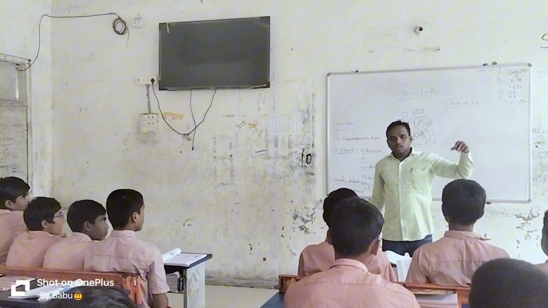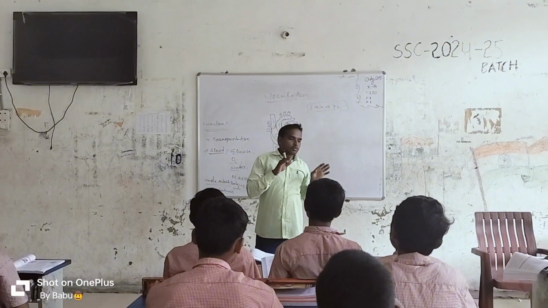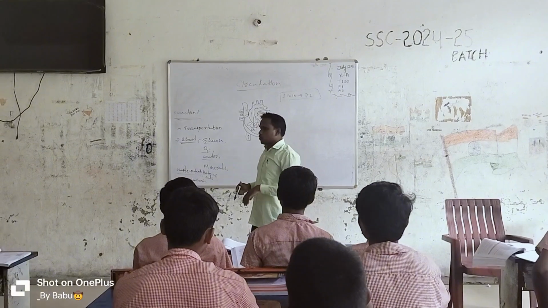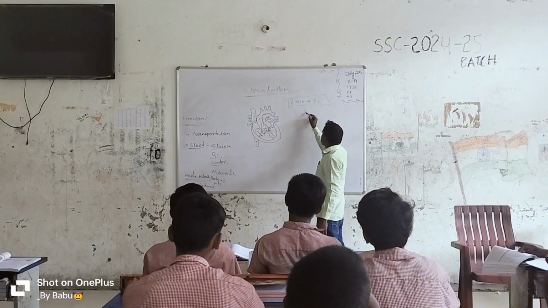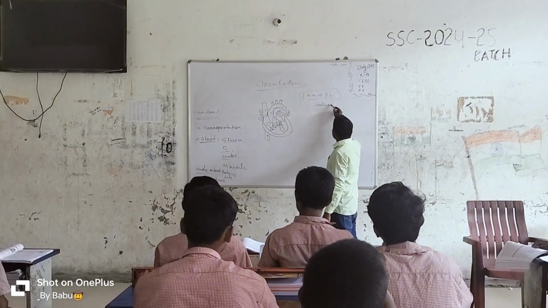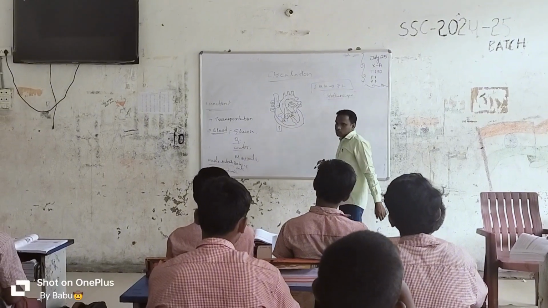And now see, to know heart rate, one instrument is helpful. Which instrument is helpful for knowing heart rate? Stethoscope. With the help of this instrument, we know the heart rate.